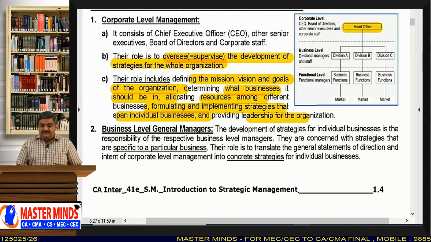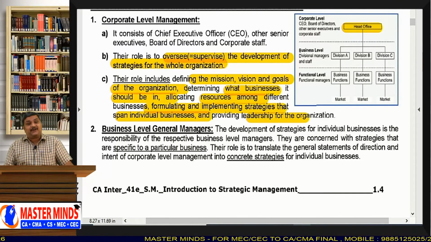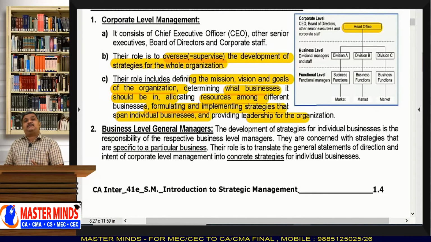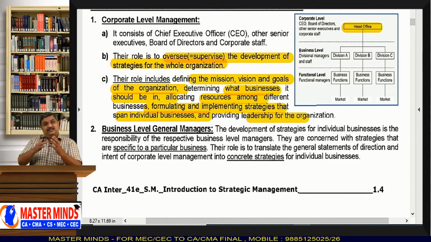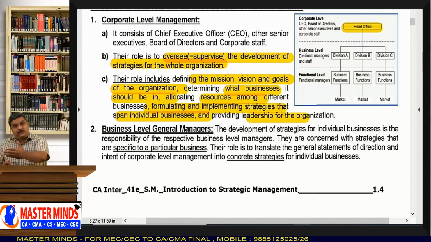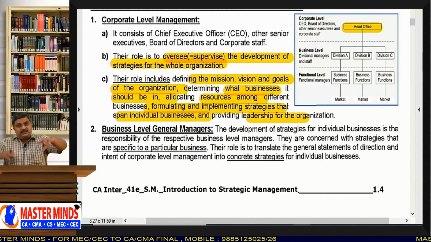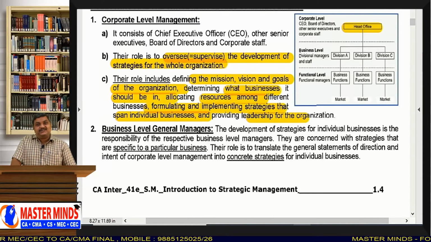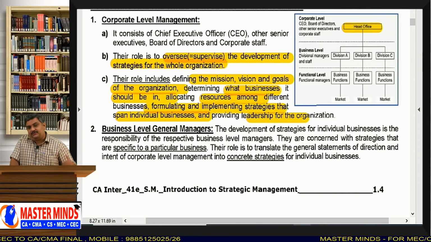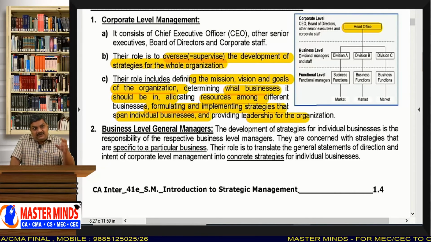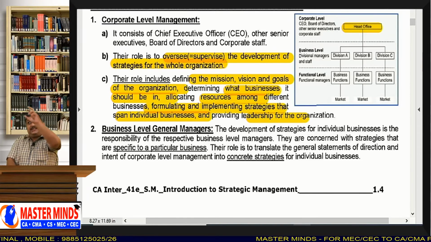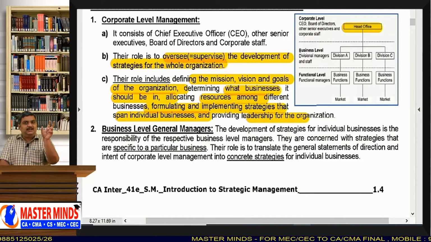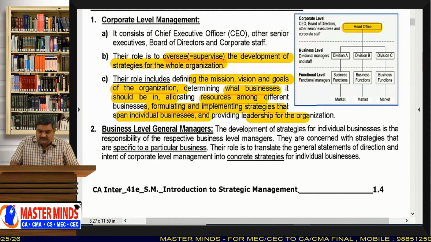See, a company may have different businesses, no? For example, take the case of ITC. ITC has food FMCG businesses, non-FMCG businesses. ITC is into paper, ITC is into hotels, ITC is into agro, ITC is into technology. So these are all the different businesses of ITC. So the top level management at ITC, Sanjeev Puri, the chairman of ITC, what does he do? He will always think about the management of these divisions. The fund allocations and resource allocations of all these things will be taken care of by the chairman of the company.